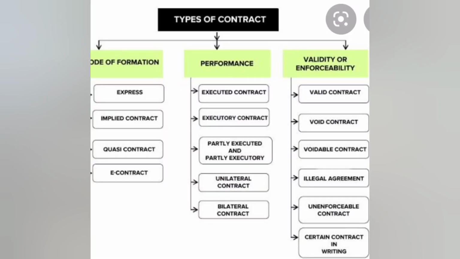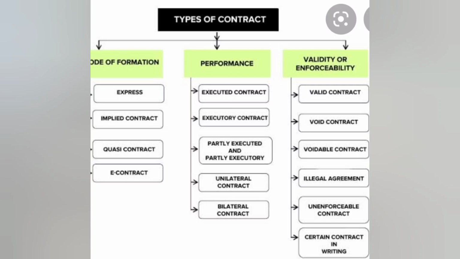Okay, now we'll move on and discuss section C. What are the different types of contract? One is by mode of formation. When parties express, okay, that we will be partners, and they express it orally and agree to it, that kind of contract is an express contract. An implied contract is when you go to a restaurant, automatically you have entered into a contract. When you board a bus, automatically you have entered into a contract. That kind of contract is an implied contract.